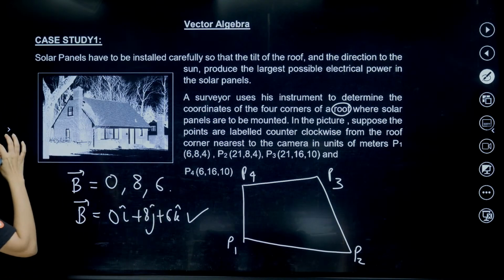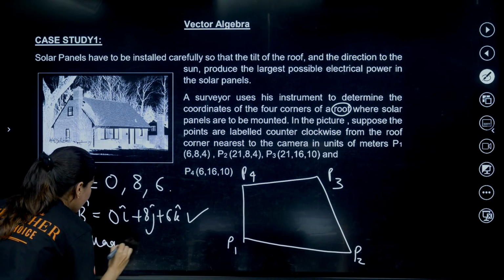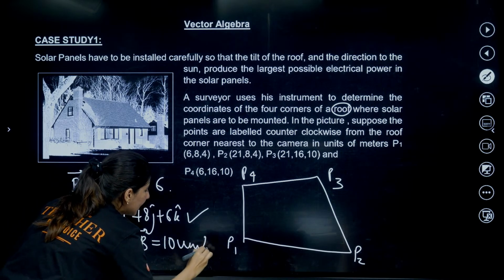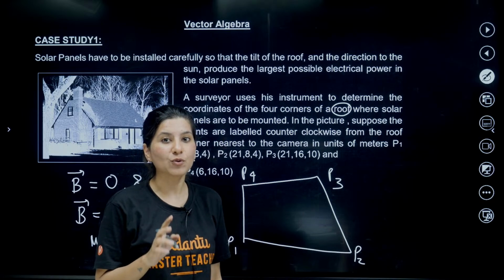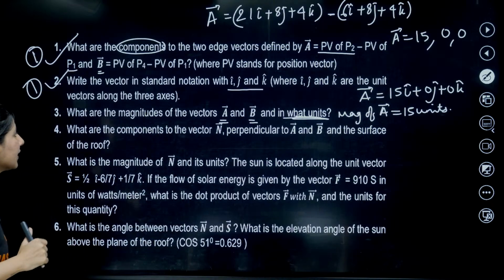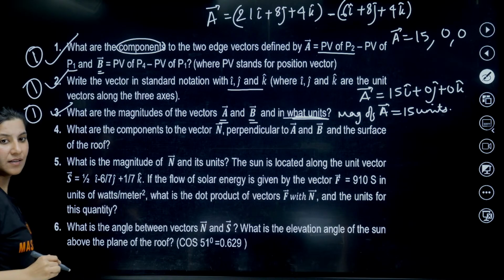Magnitude of B is what? Can you tell me? 64 plus 36. So the magnitude of B is 10 units. Please write units. Even if they don't ask, you have to write units if they are talking about the length. Clear? Third number, 1 mark.